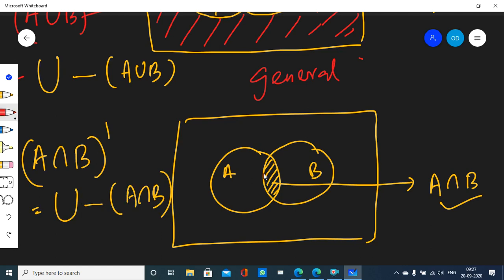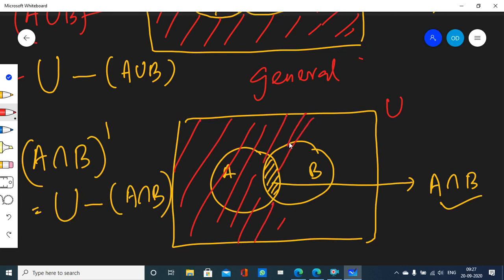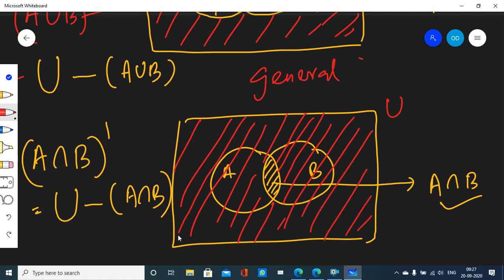So remove A intersection B entirely from the universal set. If I remove A intersection B entirely from the universal set, what do I get? I get this red shaded region, right?